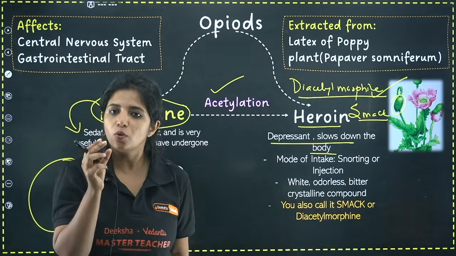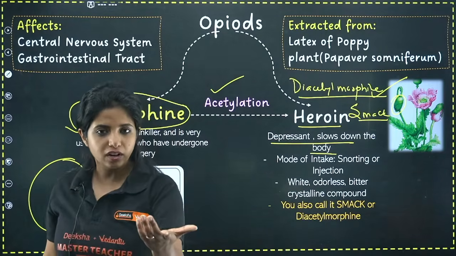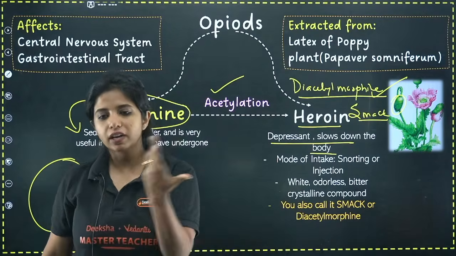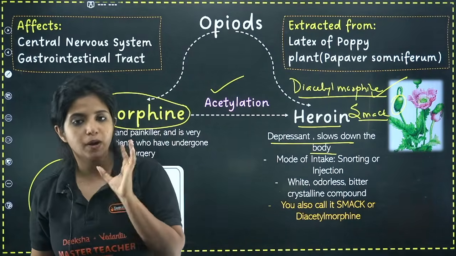It is a white, odorless, bitter crystalline compound. So in movies, they show drugs like this, white in color. Here also it's white, odorless. It does not smell anything. It's bitter. It is a crystalline compound.